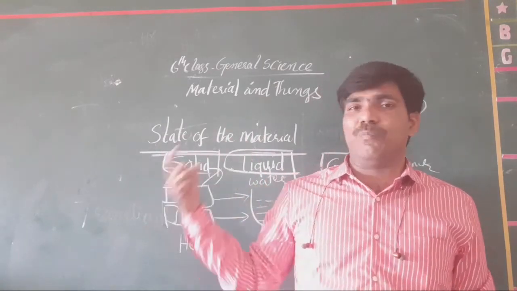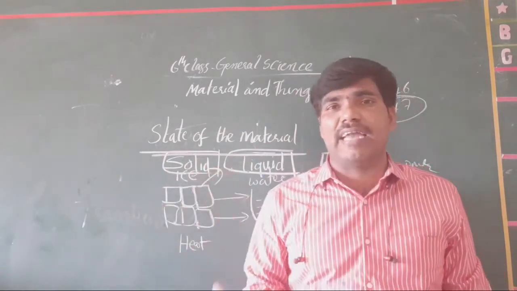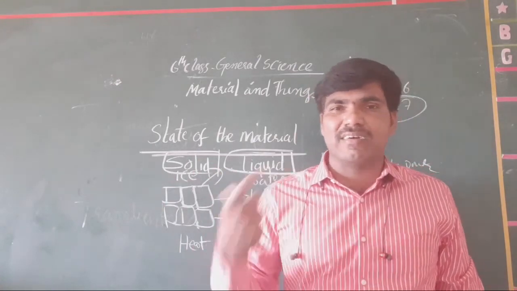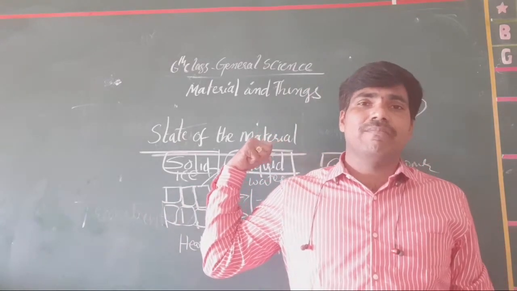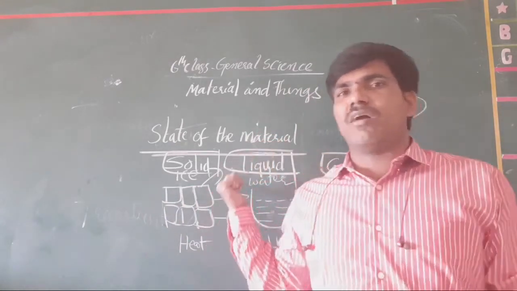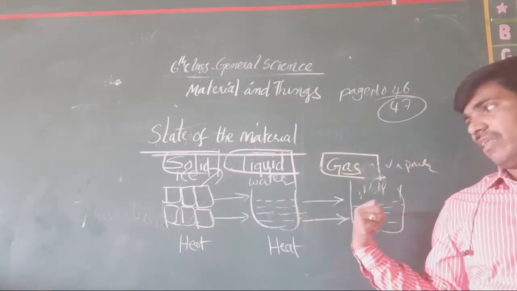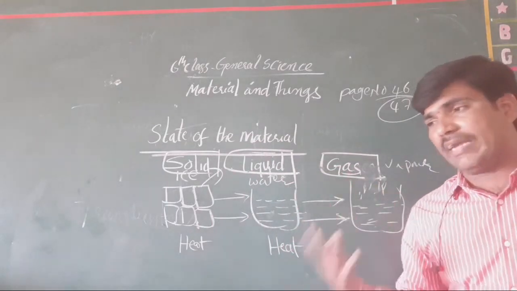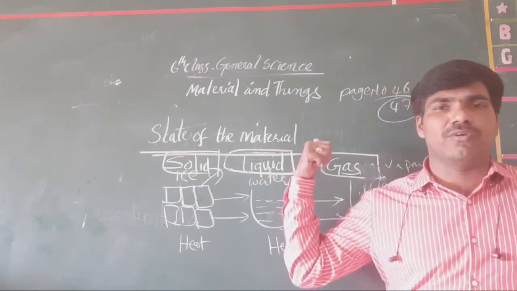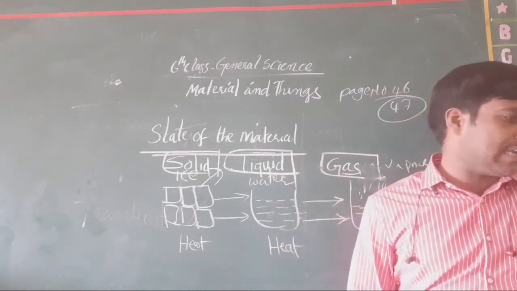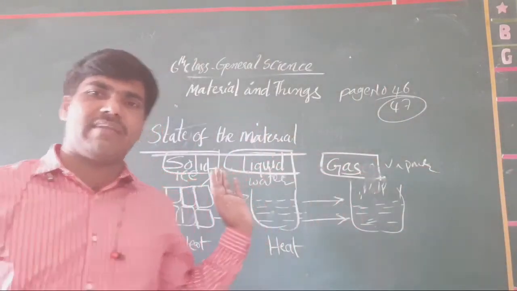How do we conclude it? Suppose you take water in the form of ice, it looks like a solid. When we heat that ice, it converts into water, which is called the liquid nature. Once we heat that water more, the water level in our bowl may decrease. Why does it decrease? Where does it go? In the form of gas, it evaporates into the environment. In this way, there are gases, liquids, and solids.